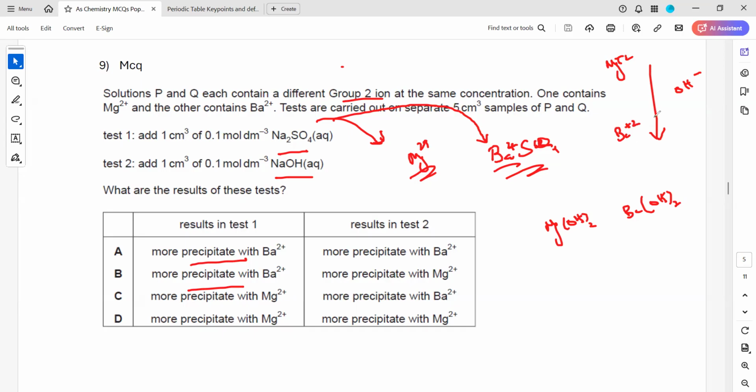So which hydroxide will be more soluble? Barium hydroxide will be more soluble as compared to magnesium. Magnesium will be less soluble. So as we go down the group, the hydroxide solubility increases. So which will produce more precipitate? Because it is less soluble, magnesium will produce more precipitate with a hydroxide. So B should be the right answer.